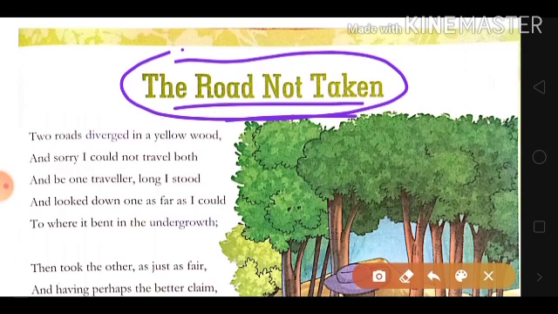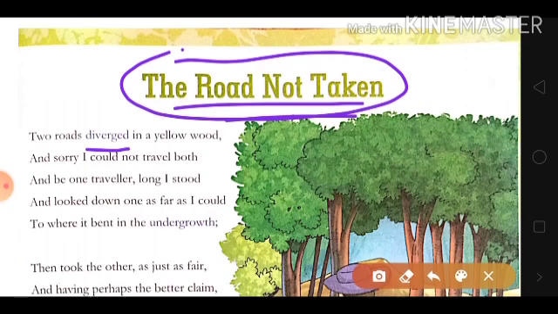So let's see the first stanza. Two roads diverged in a yellow wood, and sorry I could not travel both, and be one traveller, long I stood, and looked down one as far as I could, to where it bent in the undergrowth. So the first line says, two roads diverged in a yellow wood.